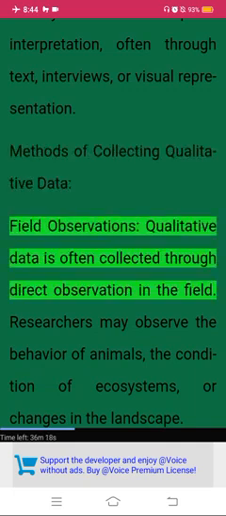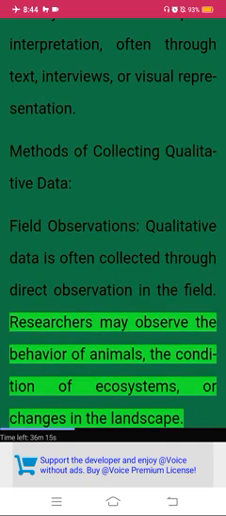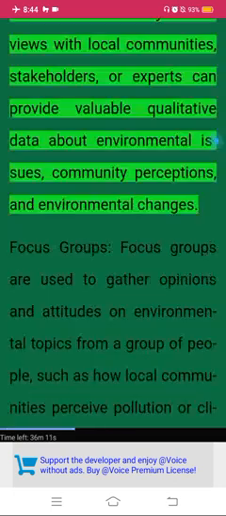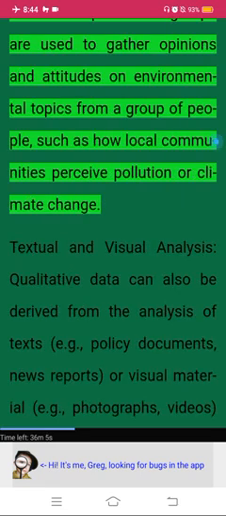Methods of collecting qualitative data. Field observations. Qualitative data is often collected through direct observation in the field. Researchers may observe the behavior of animals, the condition of ecosystems, or changes in the landscape. Interviews and surveys. Interviews with local communities, stakeholders, or experts can provide valuable qualitative data about environmental issues, community perceptions, and environmental changes.